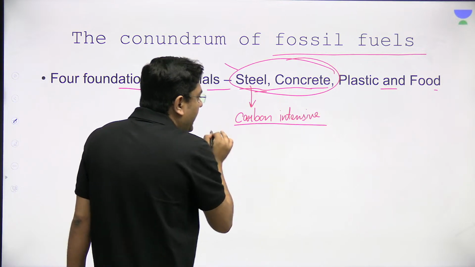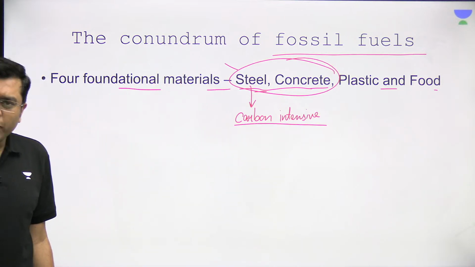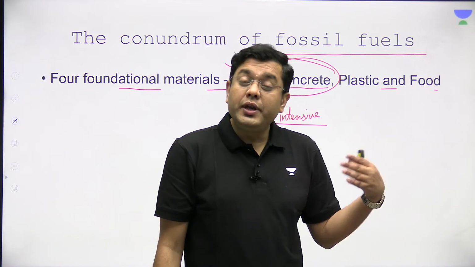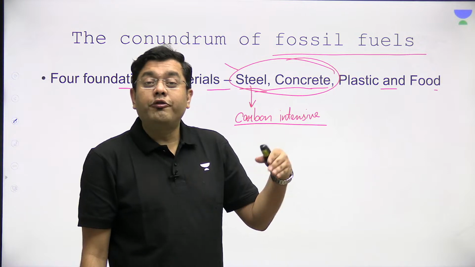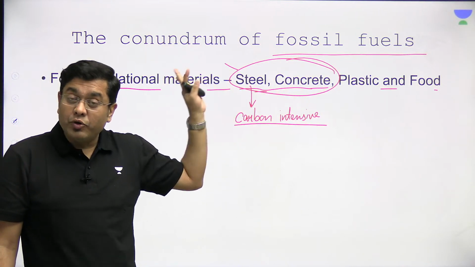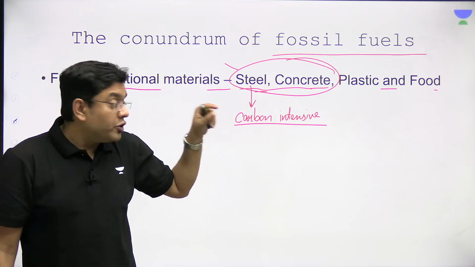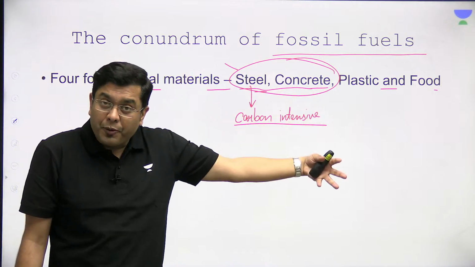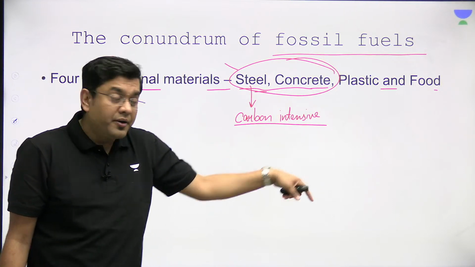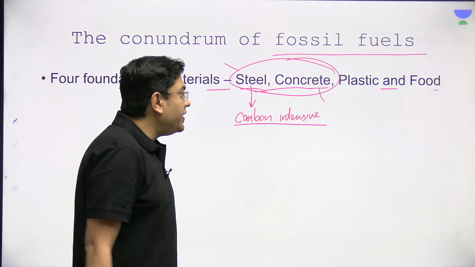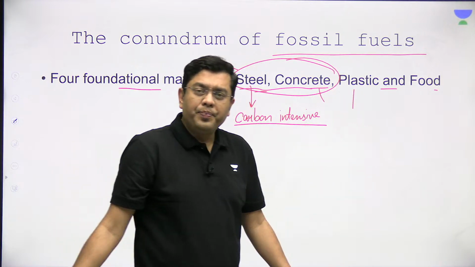It is produced by utilization of a significant amount of fossil fuels. That is, steel mostly utilizes the burning of coal, right? And coal has a significant amount of emission levels. So that is where it is carbon intensive. So it will exacerbate the problem of global warming, right? And so is the case with the concrete sector. So is the case with the plastic sector.